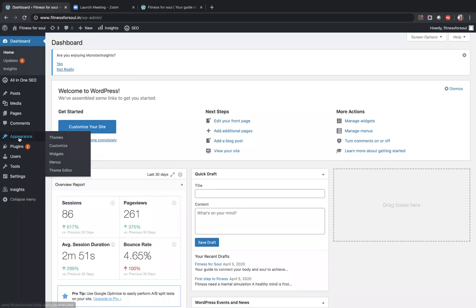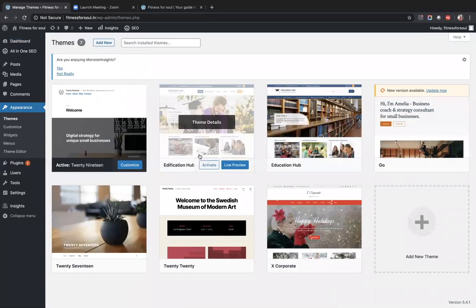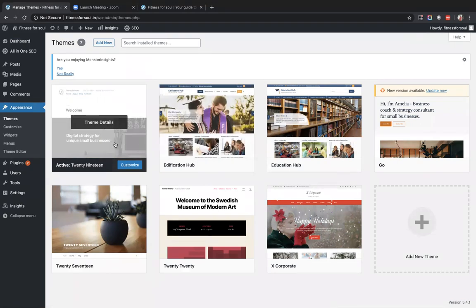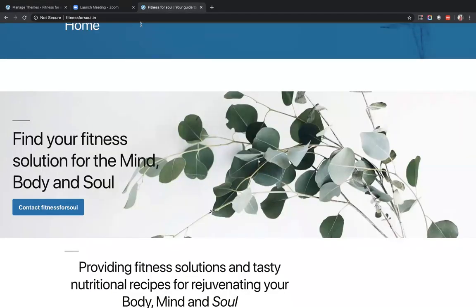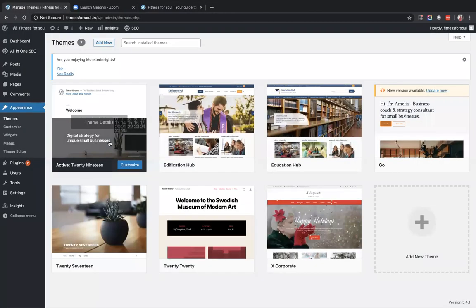Fine. So as I was telling you, go to appearance. When you go to appearance, you will see multiple free themes available within the WordPress backend. This is the theme, this is its name, and this is how you can customize or activate it. Currently the theme that we have selected is this one, the first theme that you see. It is called 2019. If you look at the theme and the site, they both look the same: the logo at the top, the description, and what this theme says.